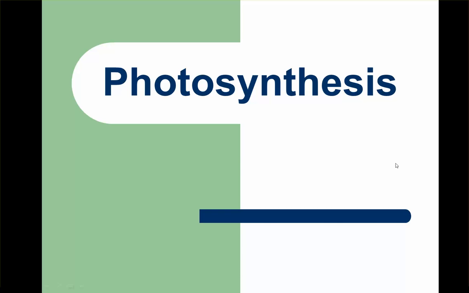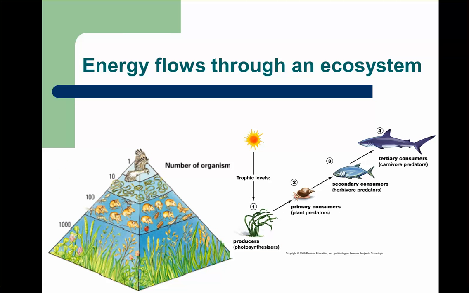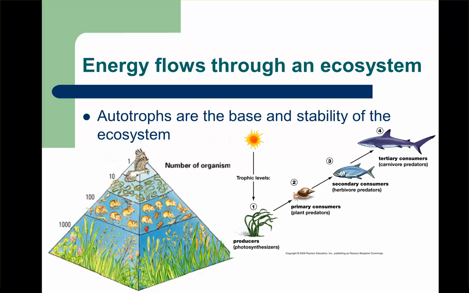So let's start with photosynthesis. And just a brief review of where this energy starts before we go into photosynthesis. Just a review from ecology, energy will always flow through the ecosystem. So far we have looked at the different trophic levels. Autotrophs are the base and stability of this ecosystem. Autotrophs are going to be 10 times greater than the number of primary consumers, 10 times greater than the primary consumers will be 10 times greater than the number of secondary, and the secondary will be 10 times greater than the number of tertiary. This will make a very stable ecosystem.